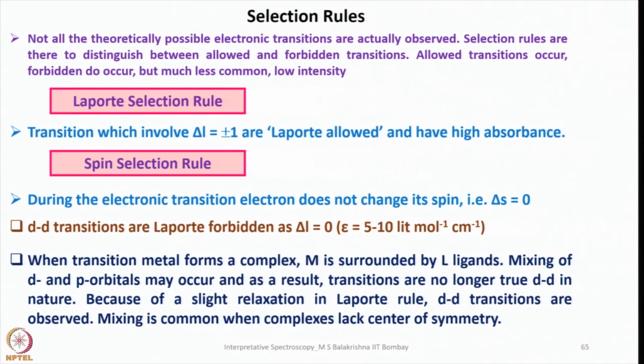If that is involved, they are called Laporte allowed and have high absorbance. That means during electronic transition, the azimuthal quantum number should change. Delta L should not be 0. This is about the Laporte selection rule.